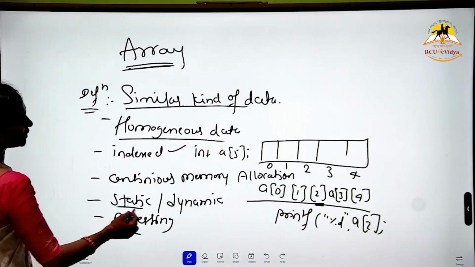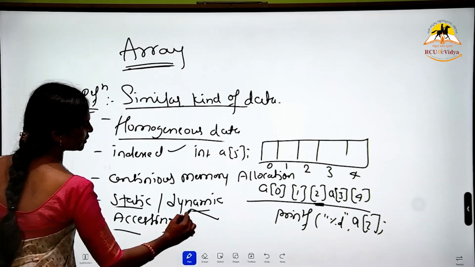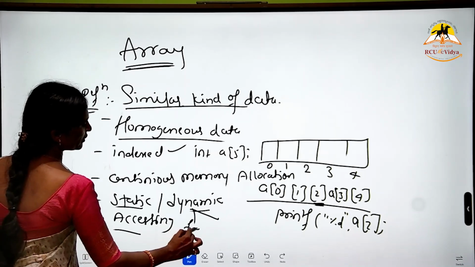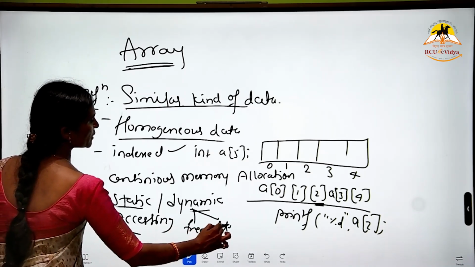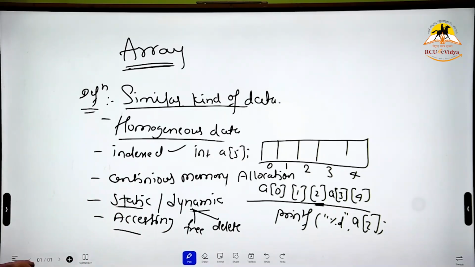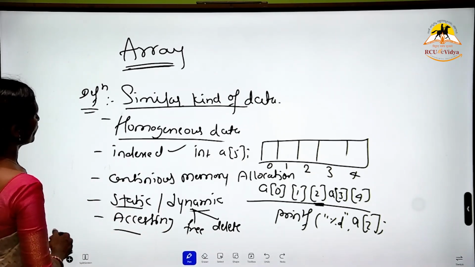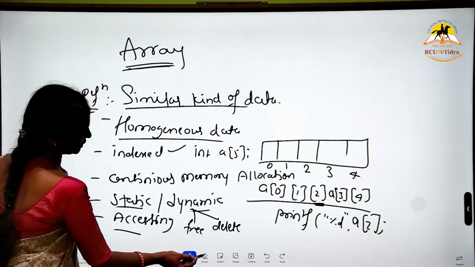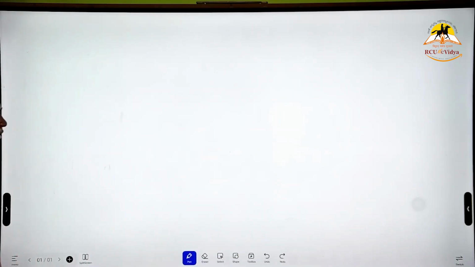The array can be static or dynamic. For dynamic allocation, there are free and delete in C++, and malloc, calloc, and realloc in C. We have different ways to allocate dynamically. So let's see how to define it and what the representation is.